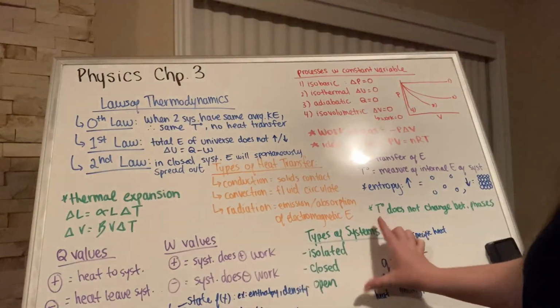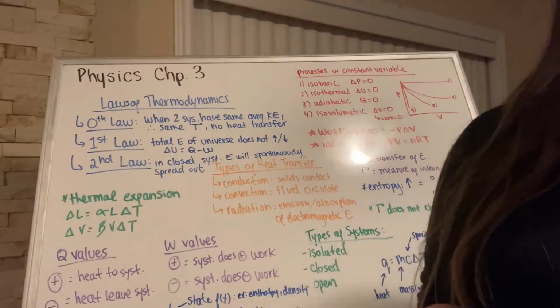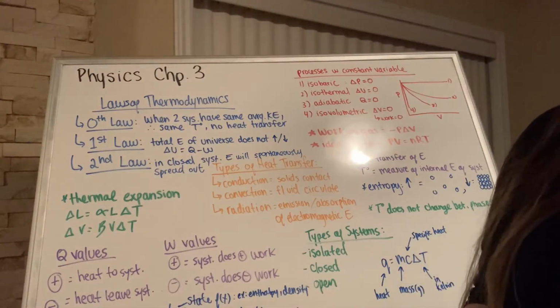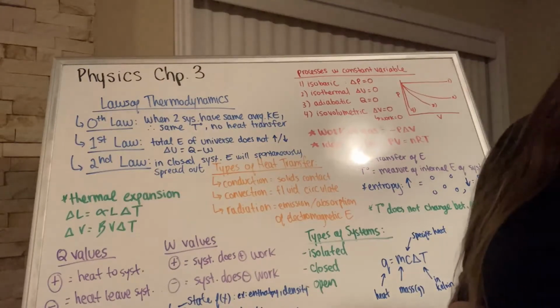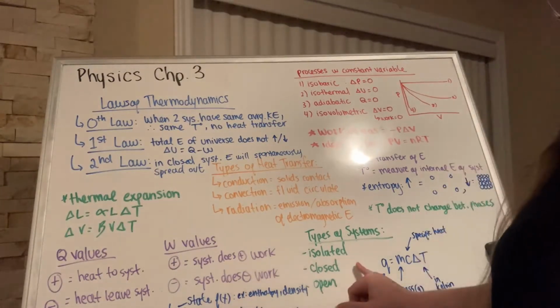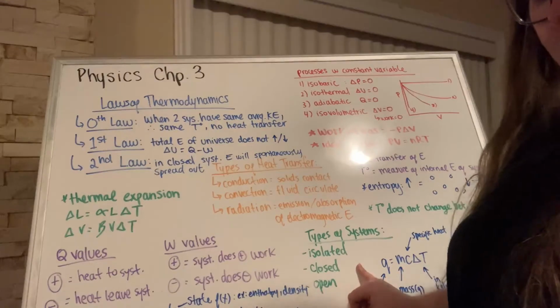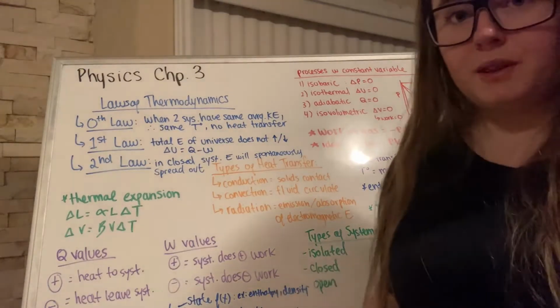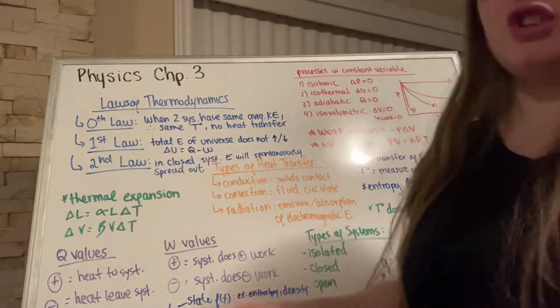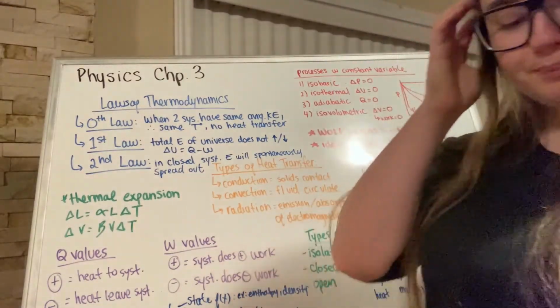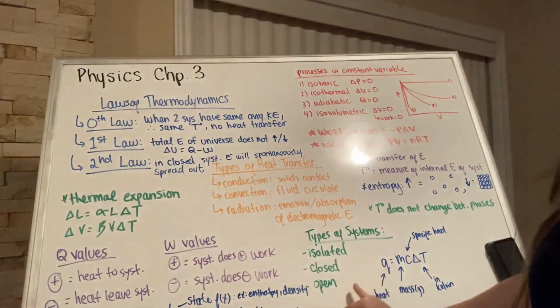Okay, and then we also have types of systems. So we have an isolated system that does not exchange energy or matter with its surroundings. We have a closed system that exchanges energy but not matter with its surroundings. And then we have an open system that exchanges both energy and matter with its surroundings.